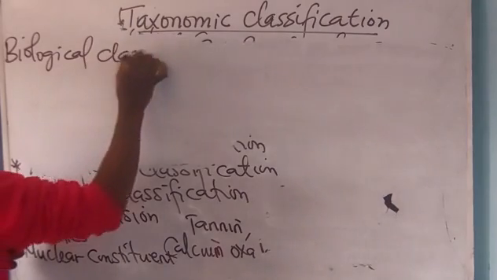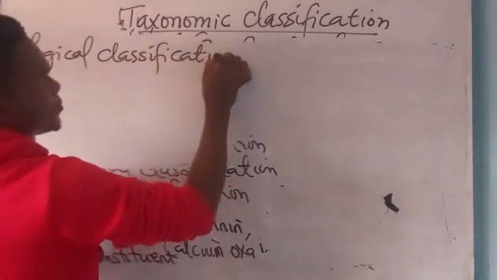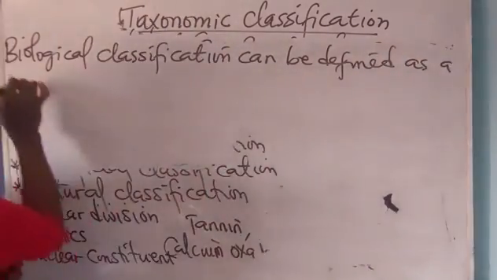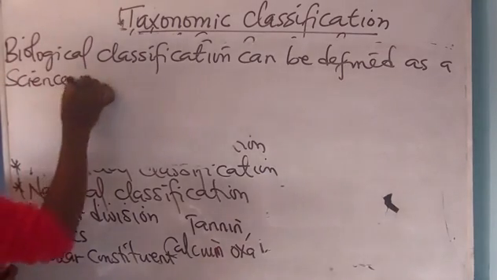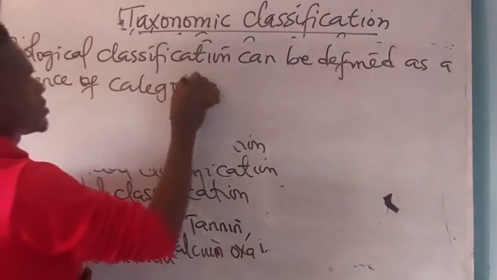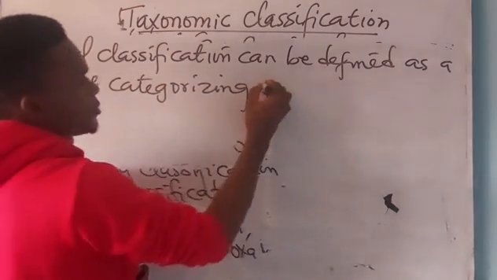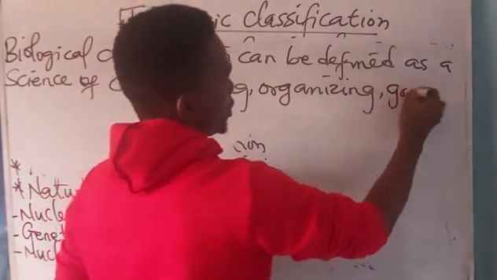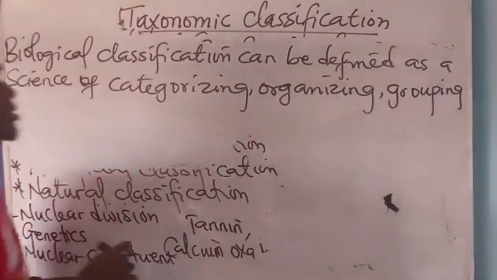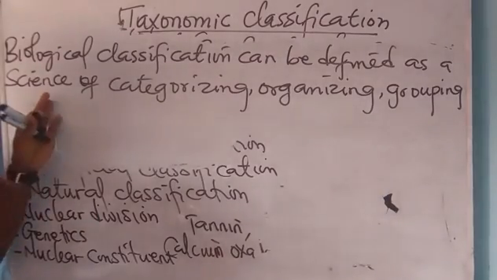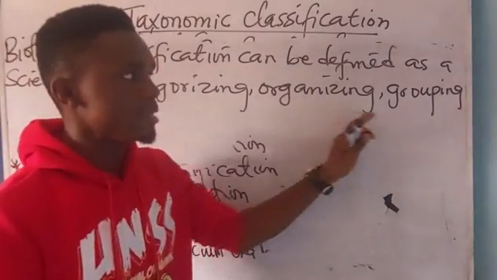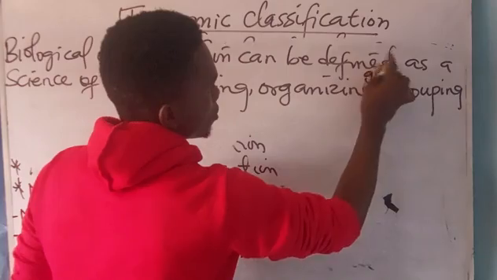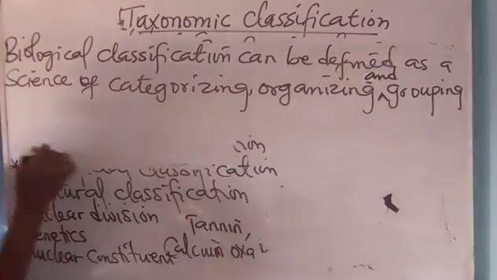Biological classification can be defined as a science of categorizing, organizing, and grouping